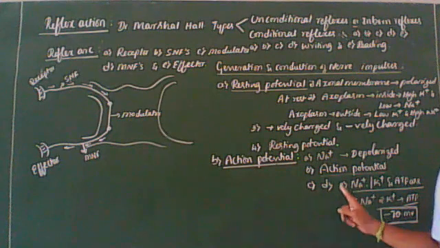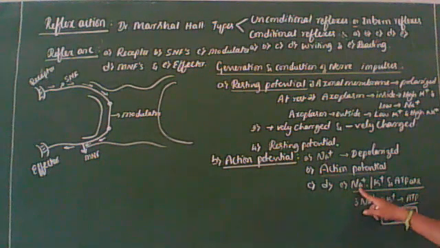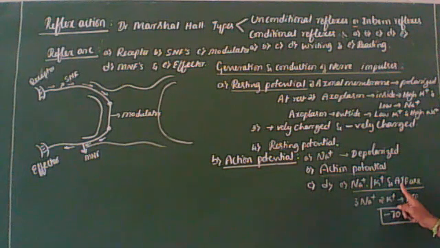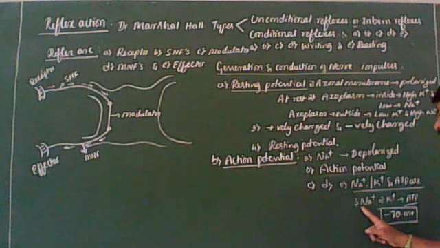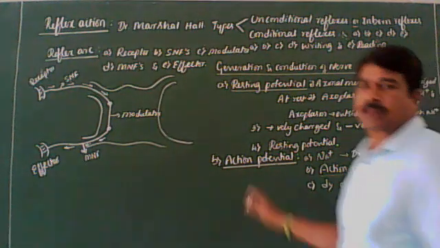So regaining of the resting potential takes place due to the action of the Na plus, K plus ATPase enzyme, which transports 3 Na plus ions outside and 2 K plus ions inside, with the expenditure of one molecule of ATP. This process will continue till the resting potential becomes minus 70 microvolts. I think it is very clear for you. So this is the action potential.